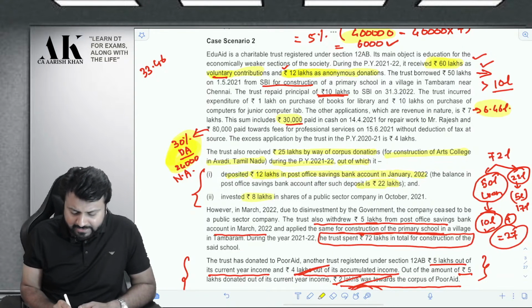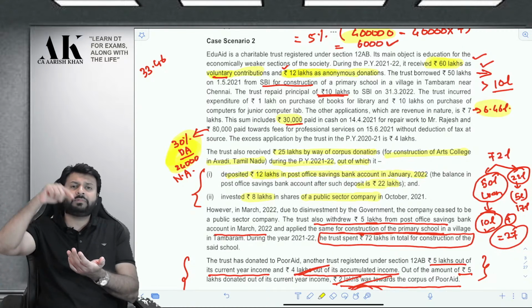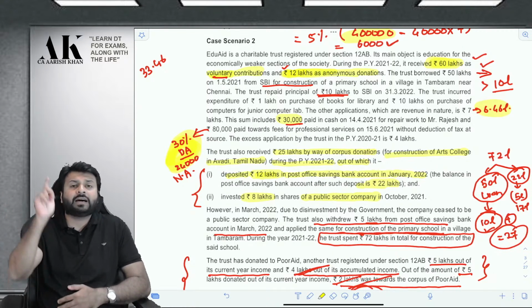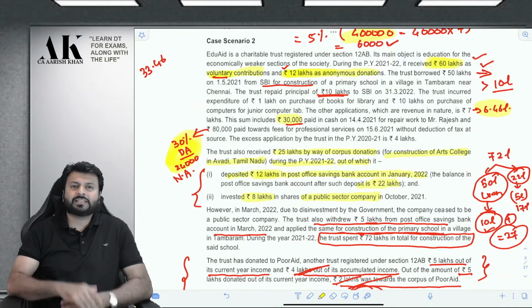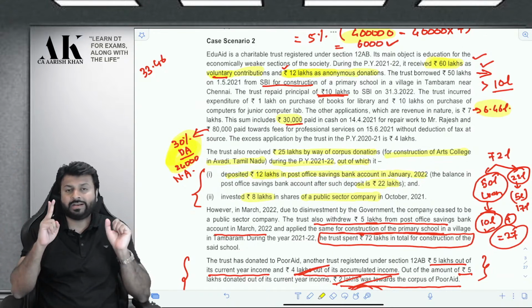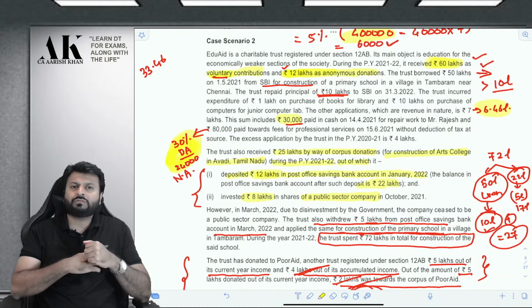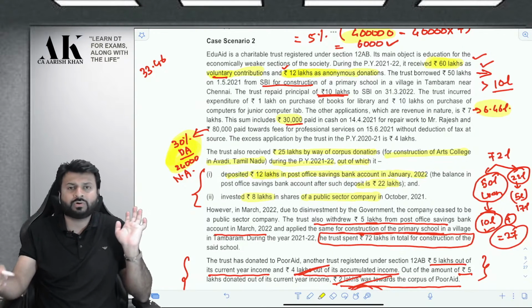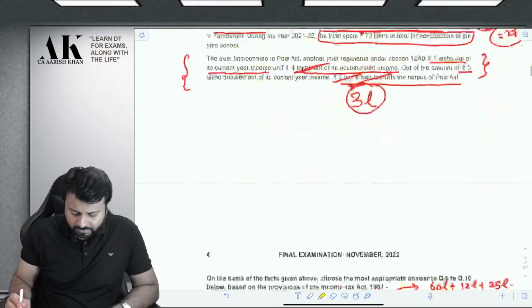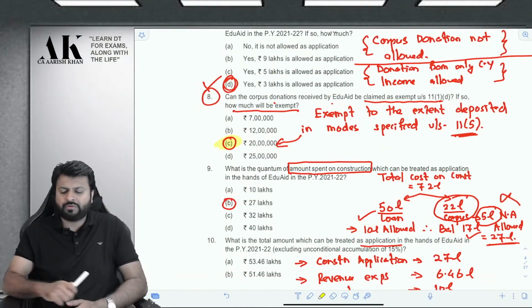Secondly, assessee has invested 8 lakhs in the shares of public sector company. Sir, are the shares of the public sector company covered in 11.5? The answer is yes. Go and see the list of 11.5. So therefore, the assessee has invested out of 25 lakhs, 20 lakhs in the mode specified in 11.5. Therefore, out of 25 lakhs, 20 lakhs is directly exempt in the hands of the assessee. Okay. So this will be exempt. So the answer to this question is what? Is 20 lakh. I hope it is clear to everyone.